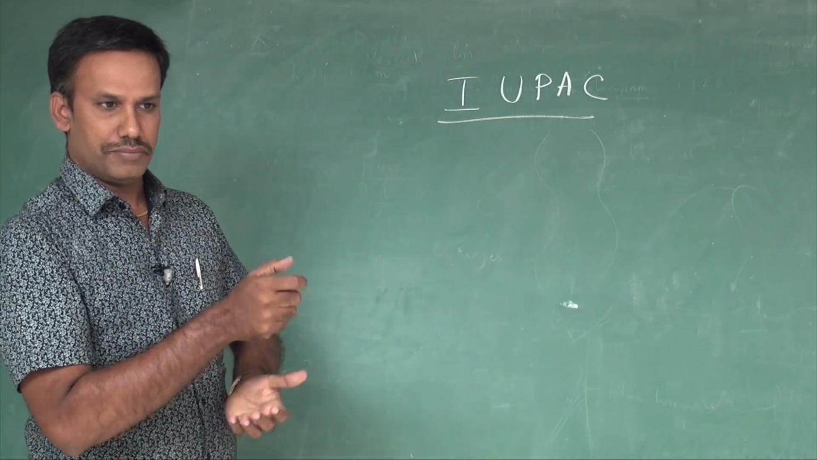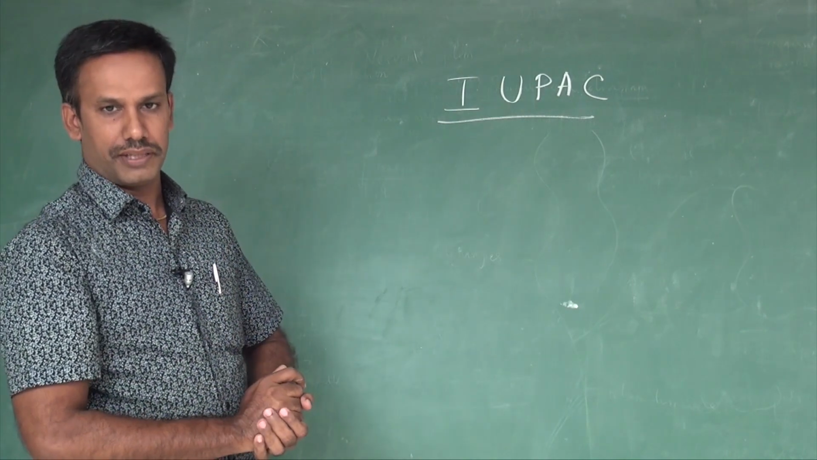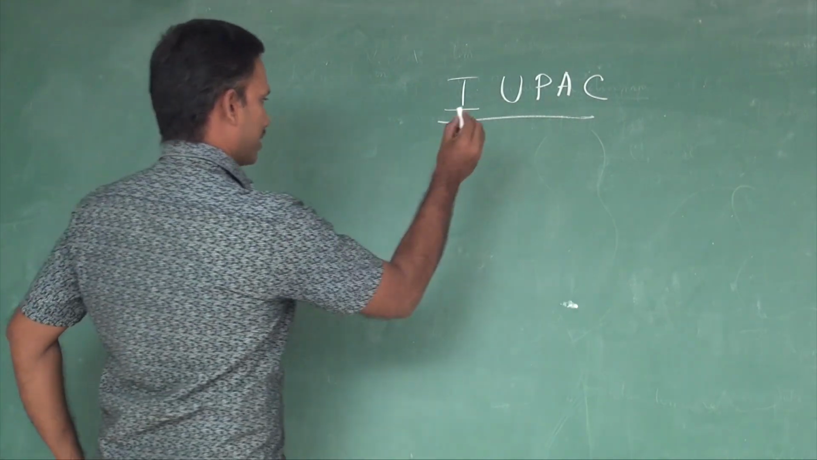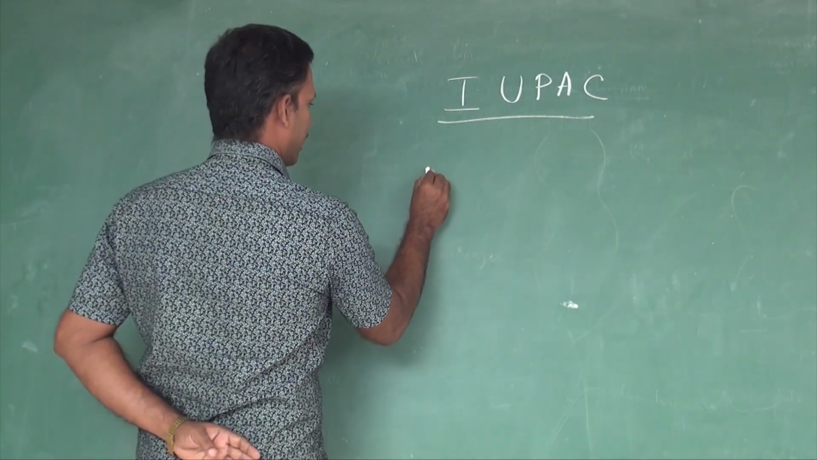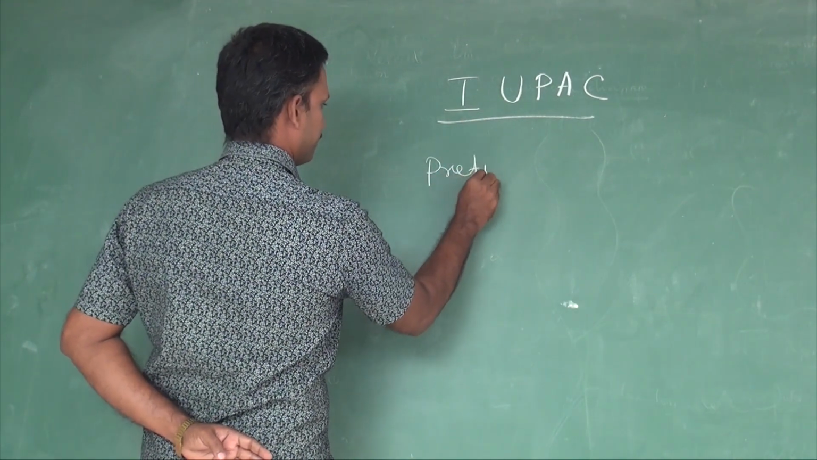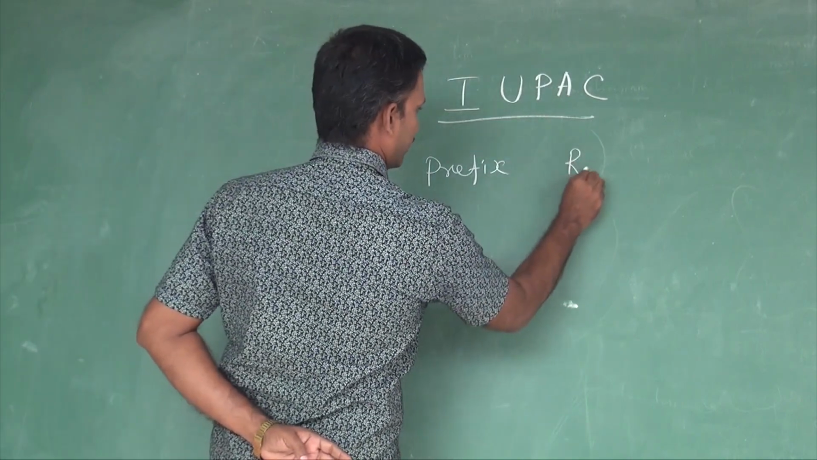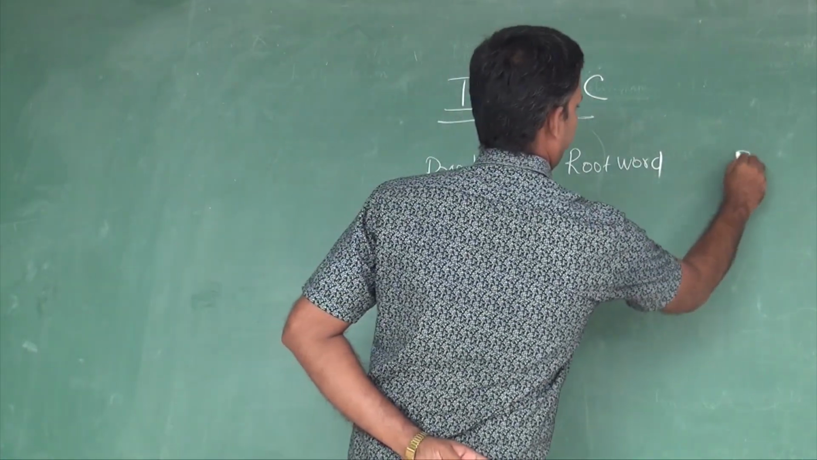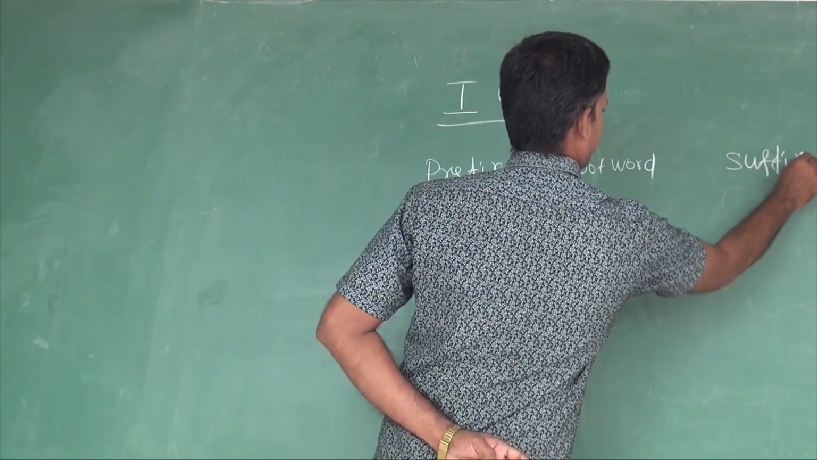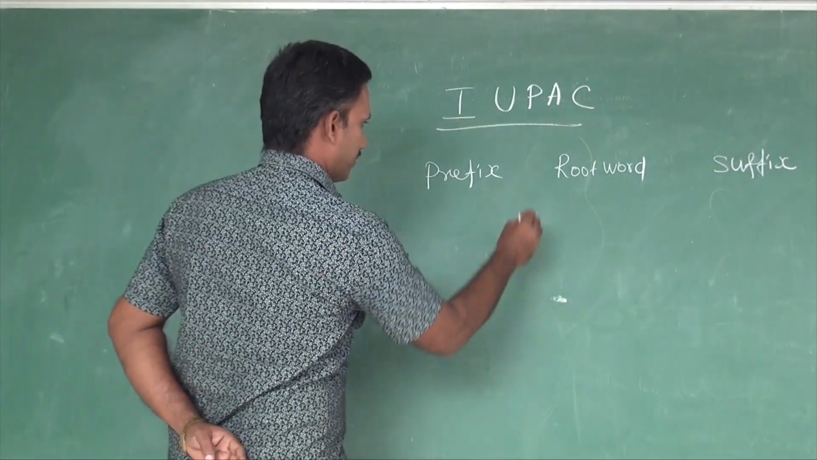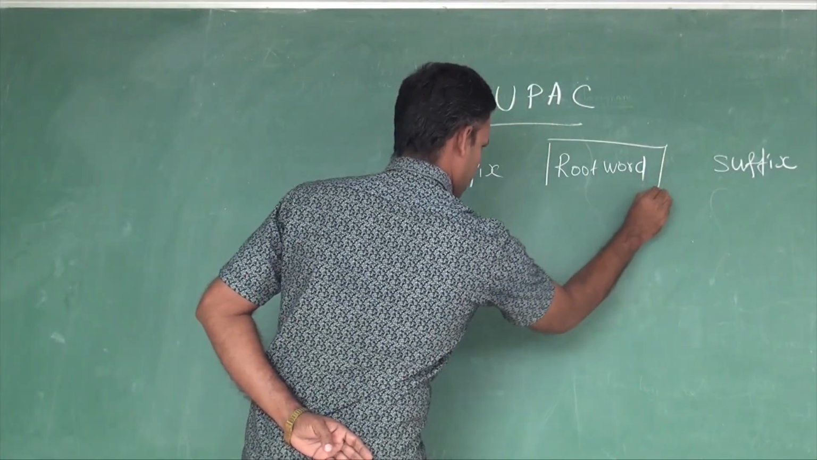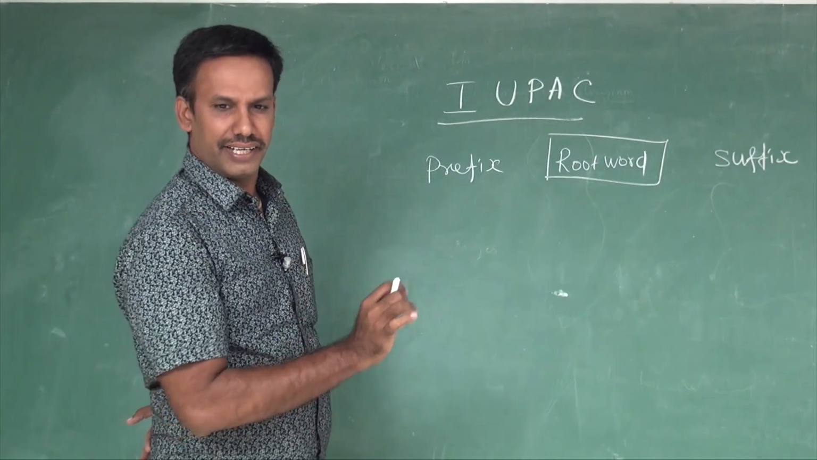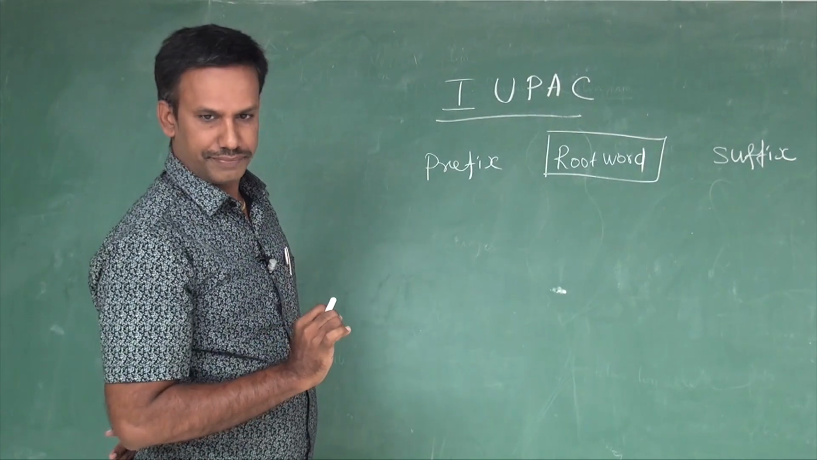What are the terms involved in the rules and regulations of the IUPAC system that we are going to see today? First of all, the IUPAC system contains three main parts. One is a prefix, then root word, and then suffix. First of all, we are going to talk about the root word. What is called root word? Simply, it is the number of carbons present in that compound. That is called root word.